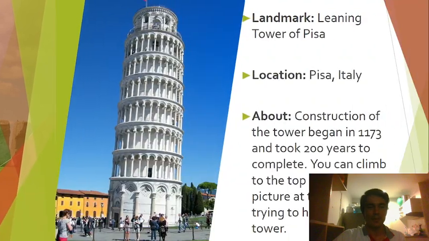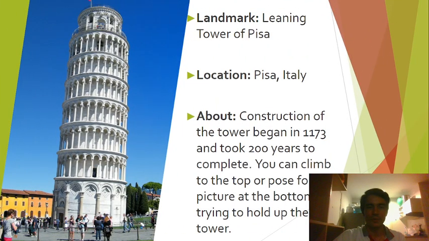And moving on, another world famous landmark, the Leaning Tower of Pisa in Pisa City, Italy. Leaning Tower, very famous landmark. A lot of people visit there and take pictures with the Leaning Tower of Pisa.